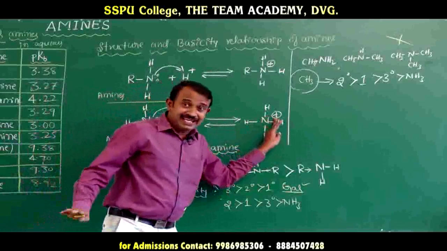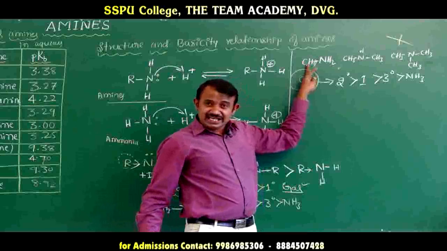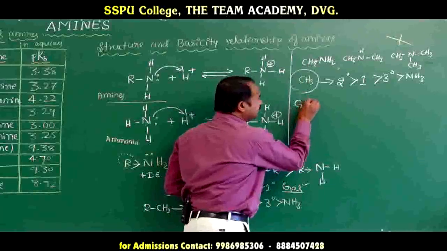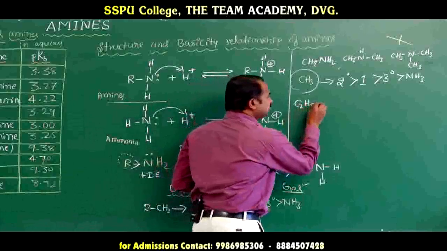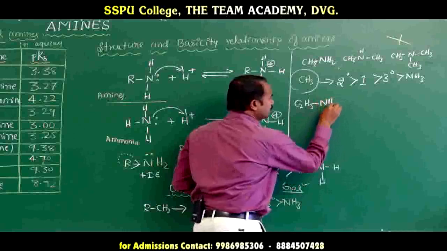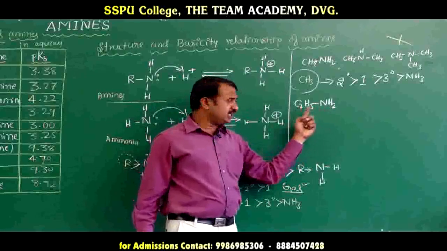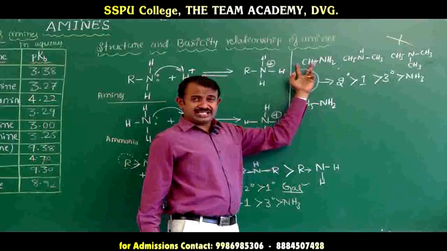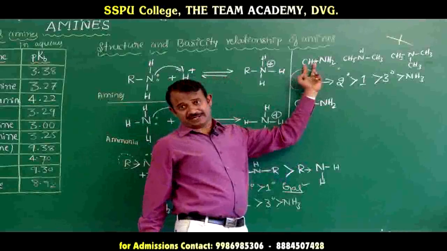In case the alkyl group increases from CH3 to C2H5, C2H5NH2 is ethylamine. Here the alkyl group is increased, so ethylamine is more basic than methylamine.